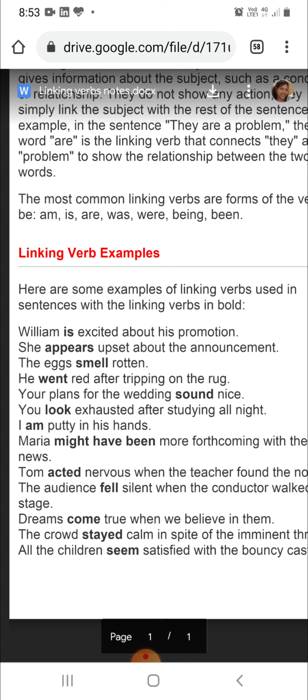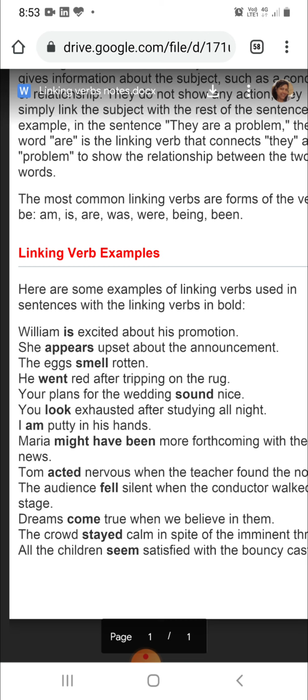Here it is a mental condition. This does not show action. Upset does not show physical action, but it shows a mental state. So here the word appears connects the subject she to the relationship with the word announcement. So, she appears upset about the announcement.